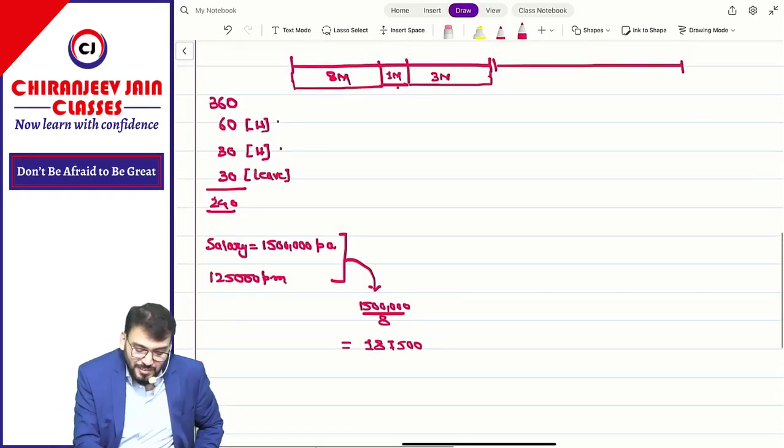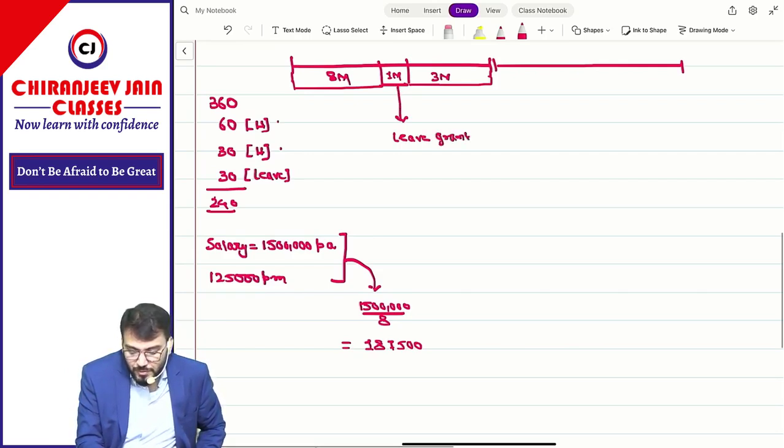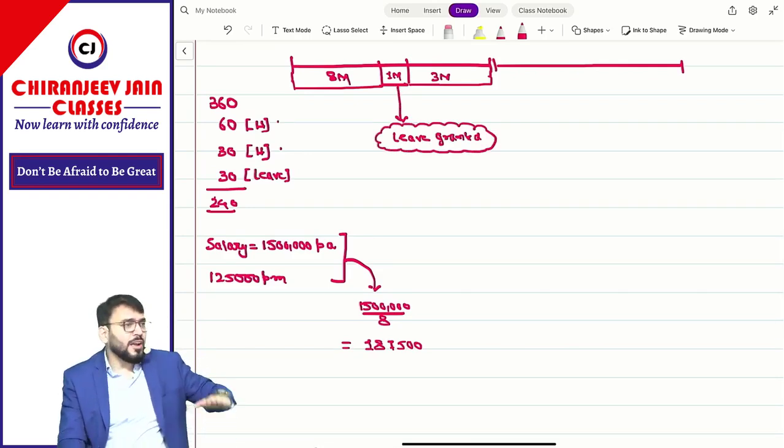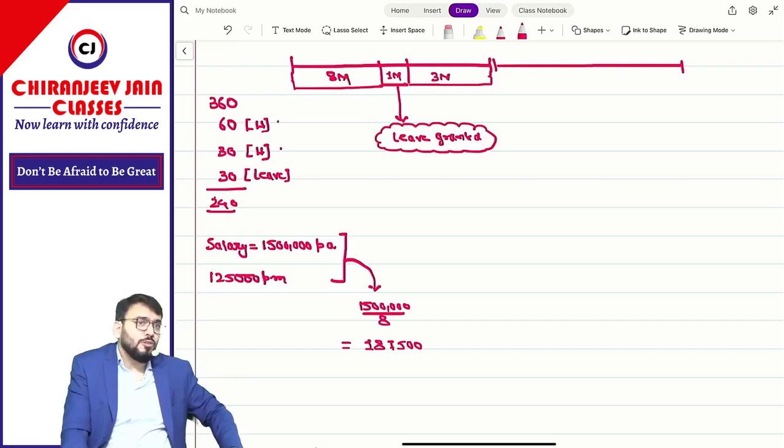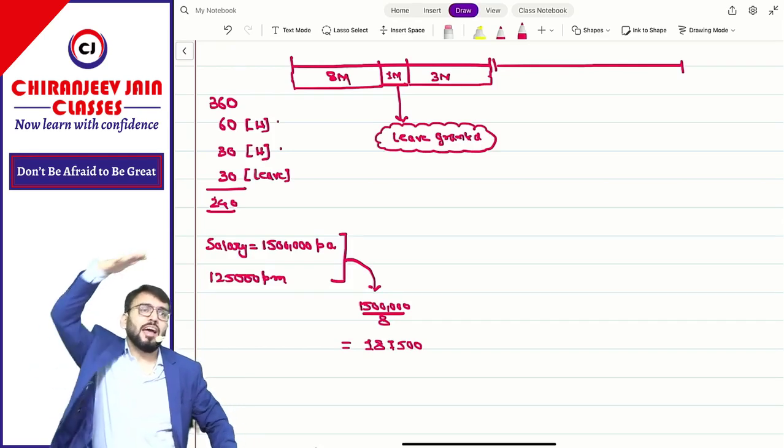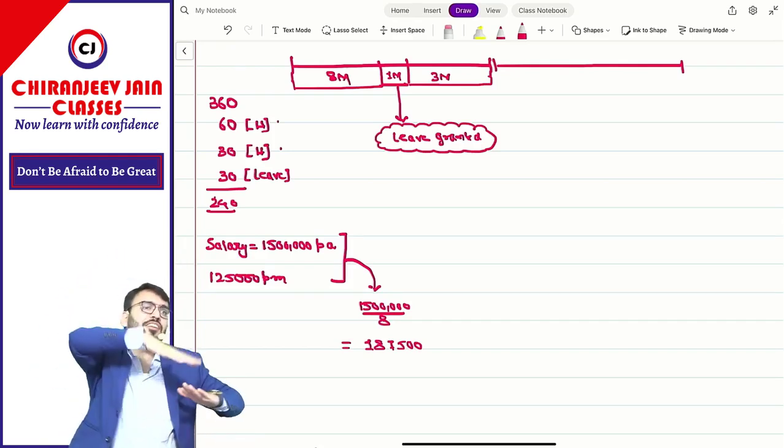Now, normally what happened, this was a leave granted. But normally, if you see actually what is the condition, whenever the employee is at lower grade, means at the bottom of the company, top means higher grade. So there is some hierarchy.